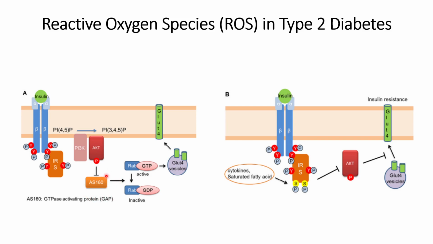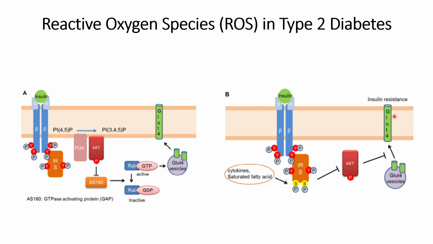Because of that, the RAB-GTP complex will be converted into the RAB-GDP complex, and the role of the RAB-GTP complex, which is to move the GLUT4 vesicles to the cell surface, will not happen in this case. So the GLUT4 vesicles will not be able to move to the cell surface.